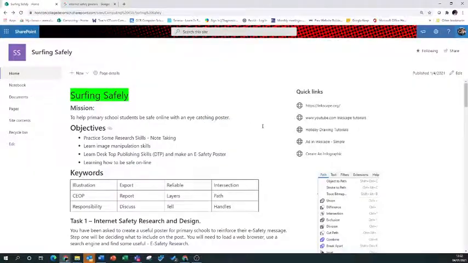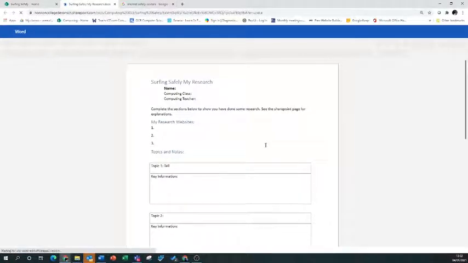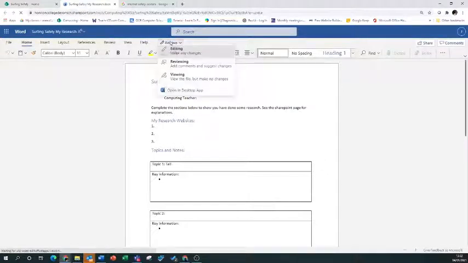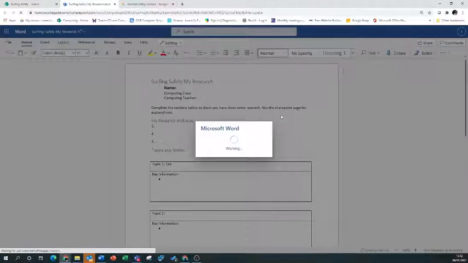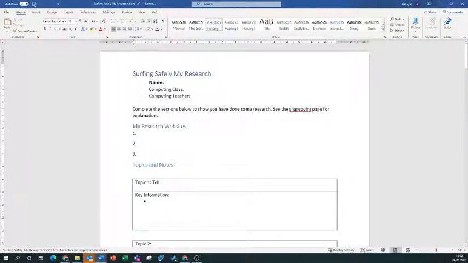So first step is obviously to do some research, and I've created a little template for you. If you download this to your own computer, you can complete it and then submit it later on. I'm going to download mine to my own desktop app here, and then save it. Make sure you save it in your Safe Surfing folder in your OneDrive. I'm opening it in Word on my own computer because I find it easier to use the apps. So put your name in, your class and your teacher, and research websites. Wherever you find information, just copy the link address in.